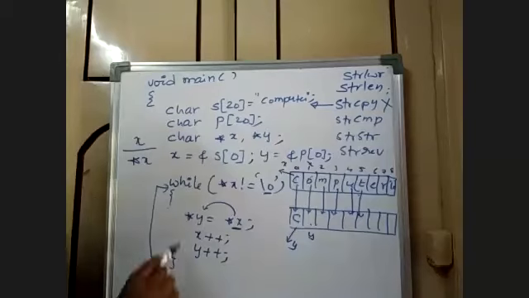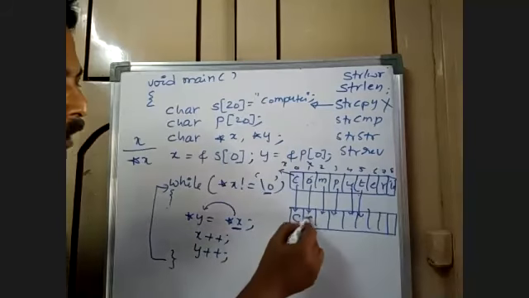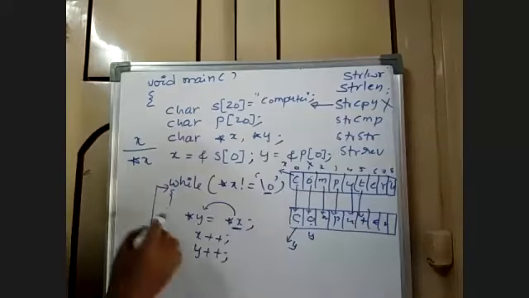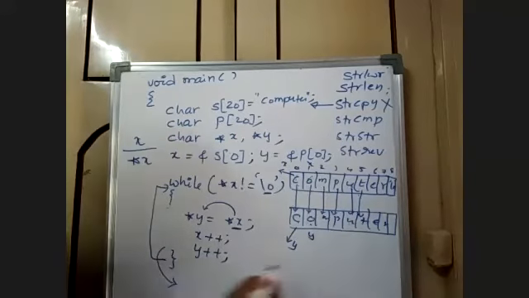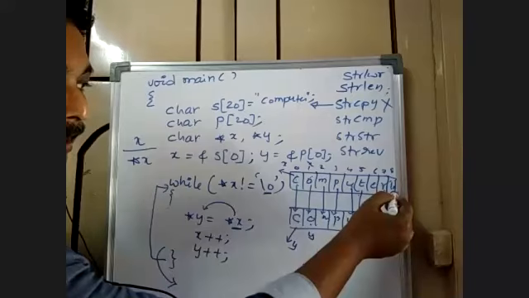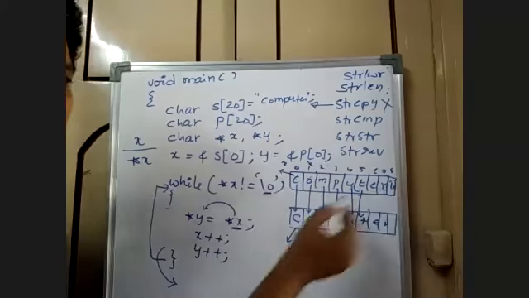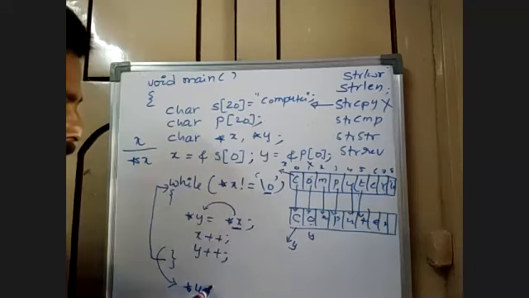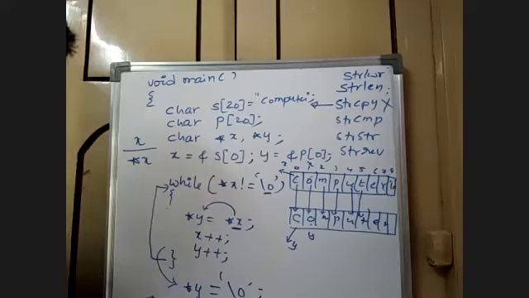Finally, when it reaches null, it copies all the characters till R. So when you come out, everything will be copied till the last letter, but not null. Remember, but not null. So at last, you are supposed to copy the null also at the end.